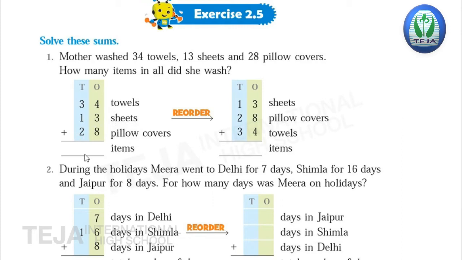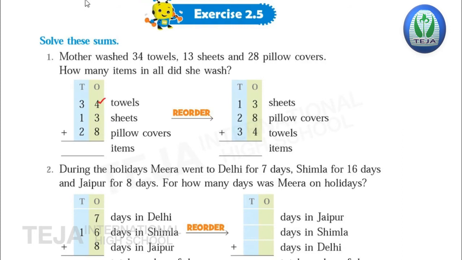Now if we add all these three, we'll get the total items. How many did she wash? Okay. Now we'll add the numbers in the ones place. See here, 4, 3, 8. First add 4 and 3. 4 is the bigger number, 3 is the smaller number.